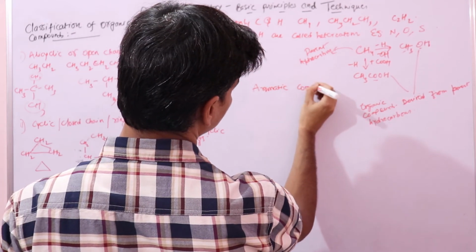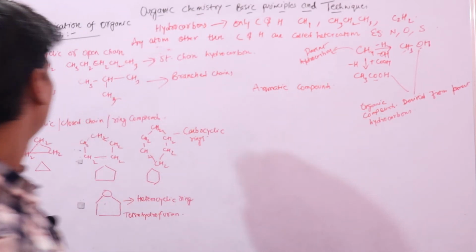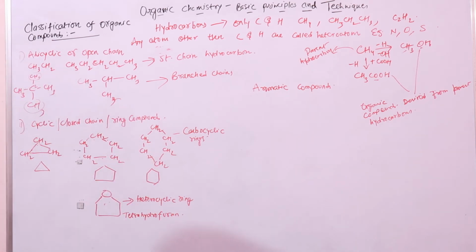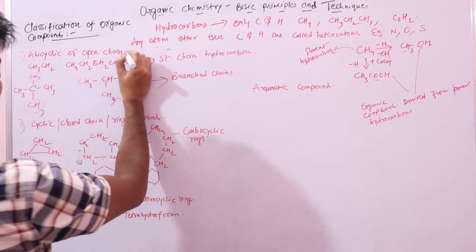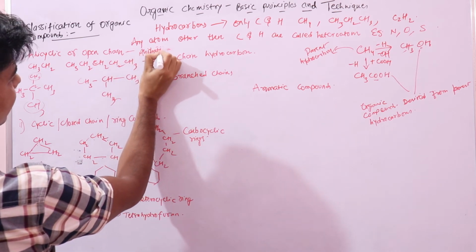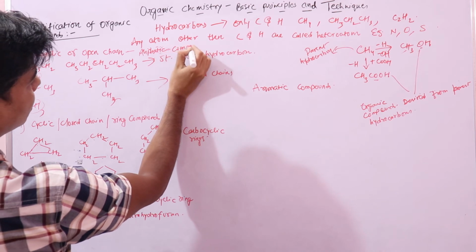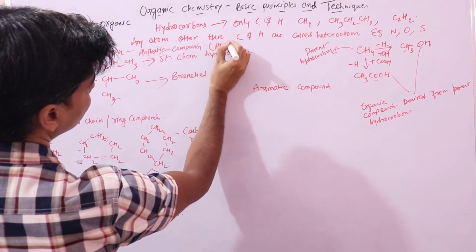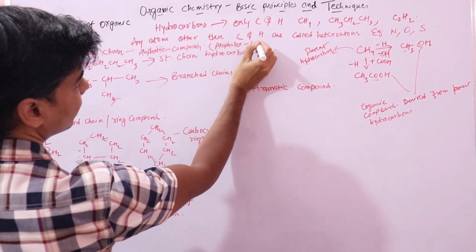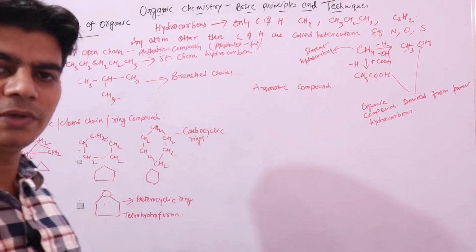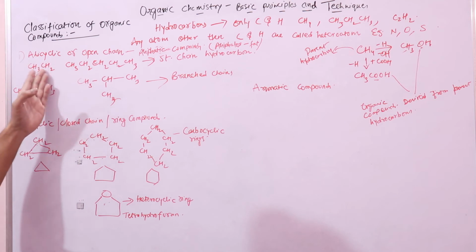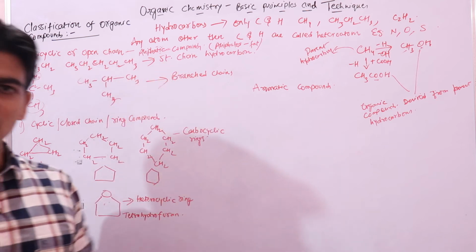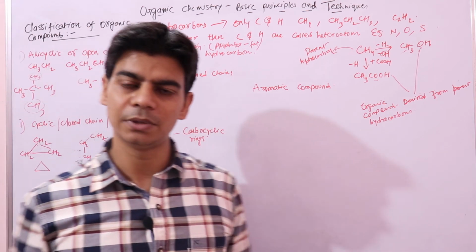Aromatic compounds. And one more thing, these straight chain compounds are known as aliphatic compounds. Why are these also called aliphatic compounds? The word aliphatic is taken from the word aliphatos, which means fat. Aliphatos is a Greek word which means fat, because earlier these open chain compounds were found in fats of animal and vegetables, right?